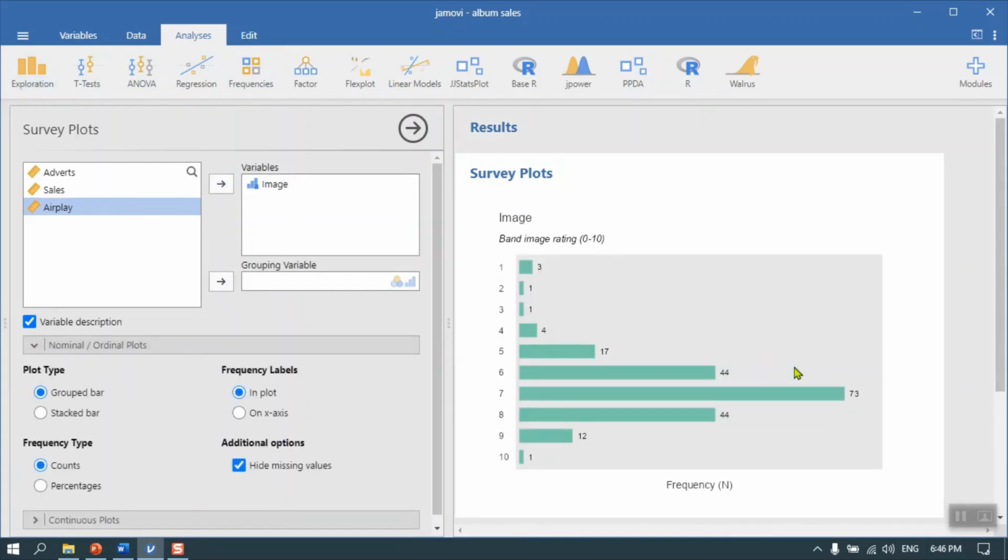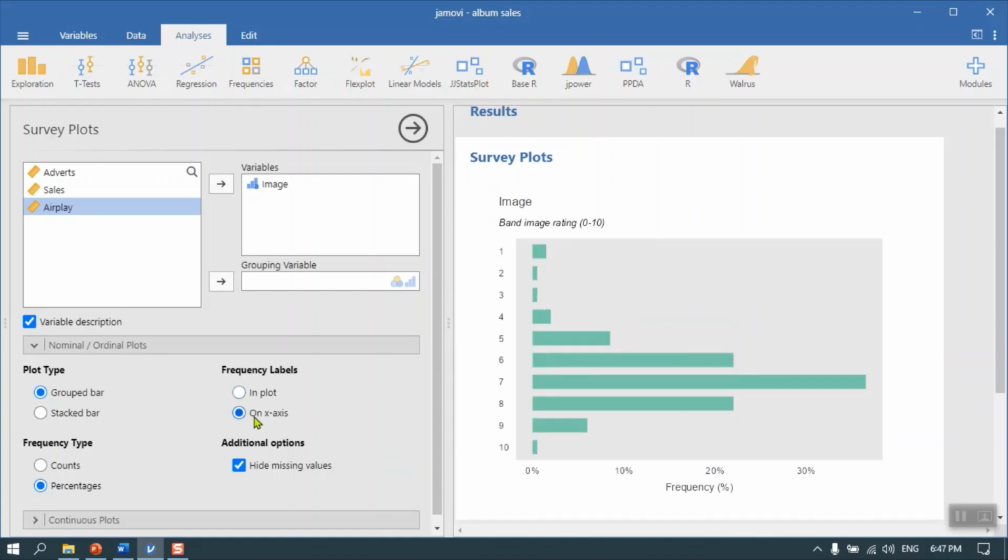You can see right from the beginning what the data looks like. We can click on that and turn those into percentages. There are some interesting analyses that you can see here. An overwhelming majority of it, on a 10-point scale, looks like it's from 6 to 9. A very interesting sort of variable.